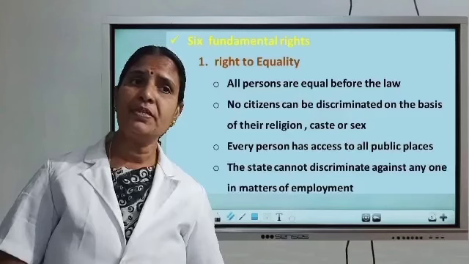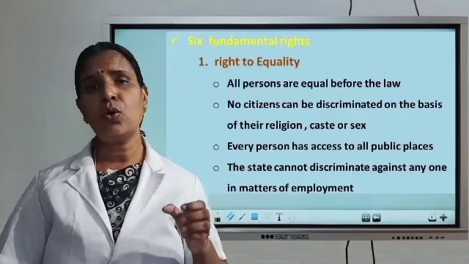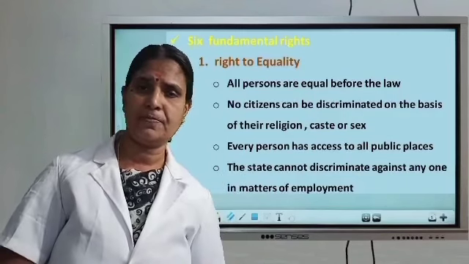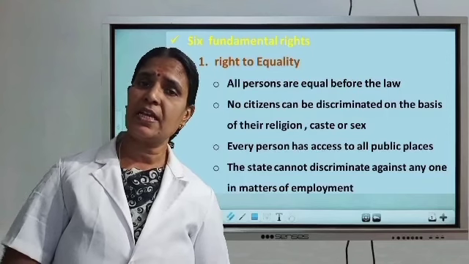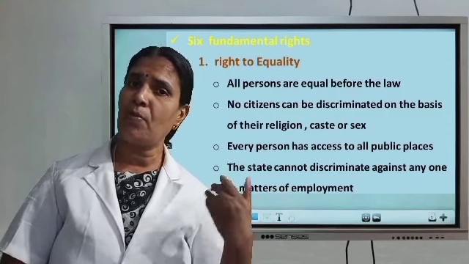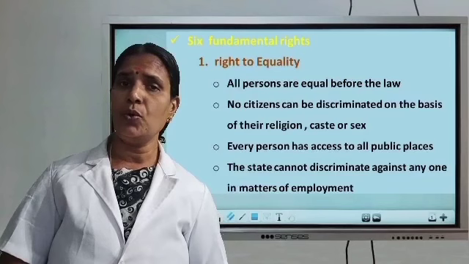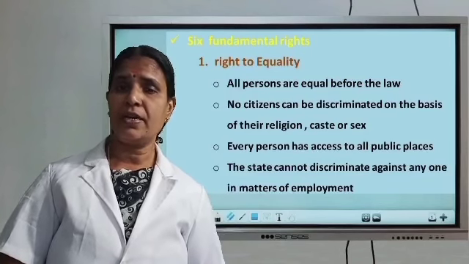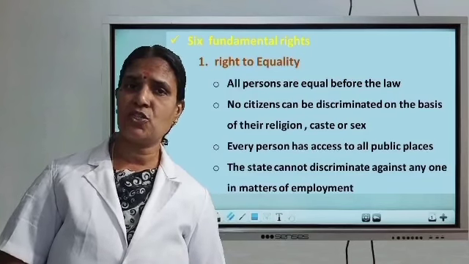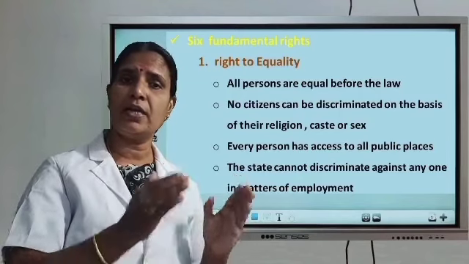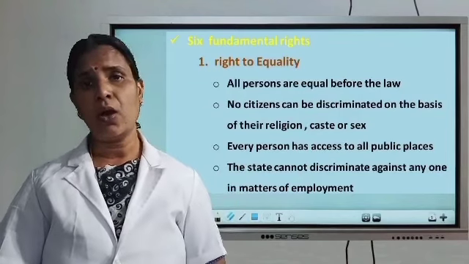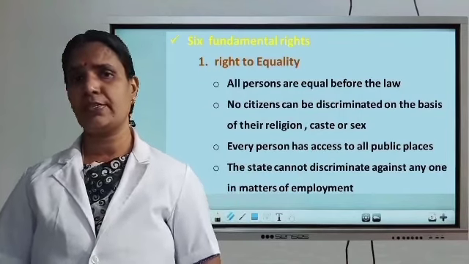And every person has access to all public places. Listen, every citizen has the right to access all public places. You know, earlier in our country, untouchability existed. Untouchables or the Dalits were not allowed to use the public places.